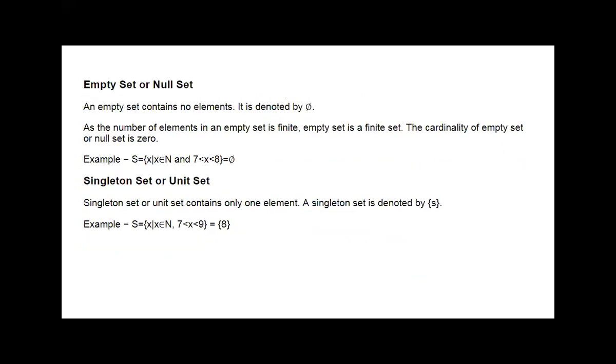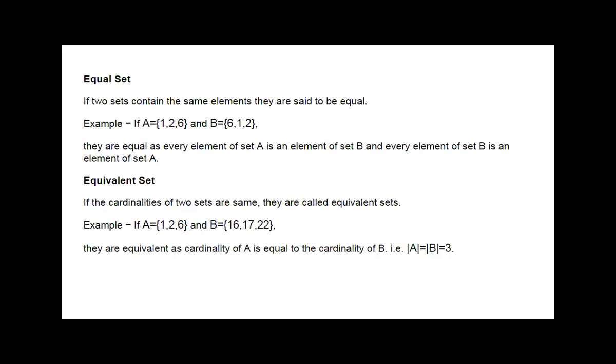Then the empty set: a set in which no element is there is called an empty set. And the unit set is the singleton set. If only one element is there in that set, then it is known as a singleton set or unit set. Then equal sets are there. These equal sets and equivalent sets we have already discussed in this lecture itself.